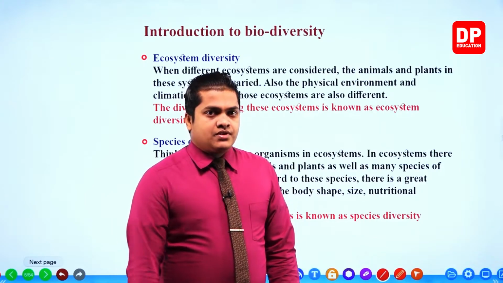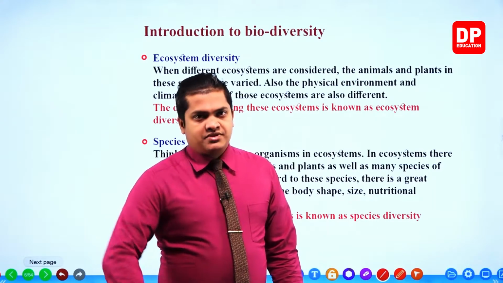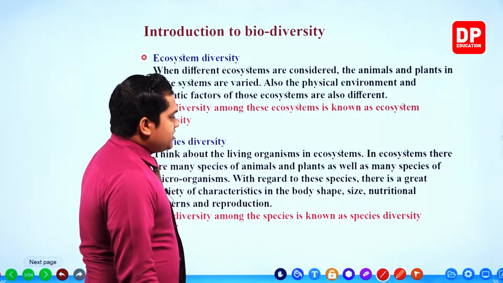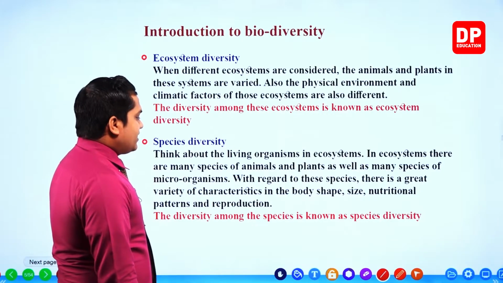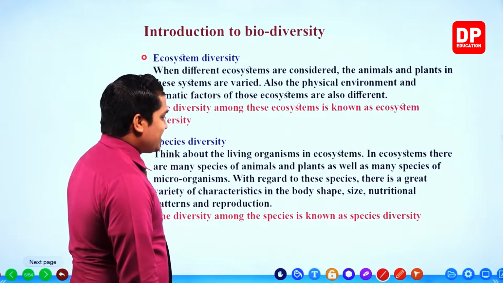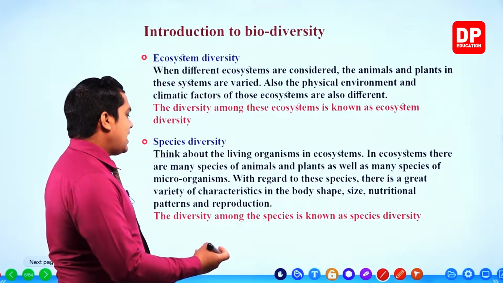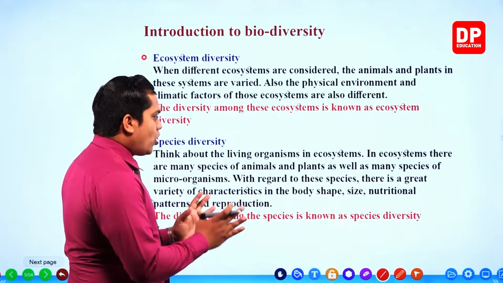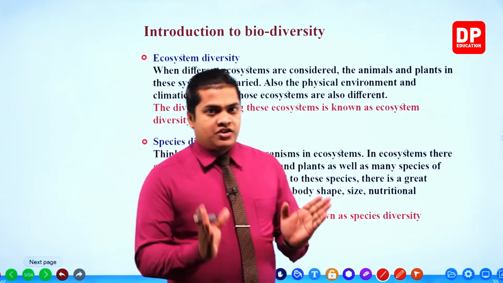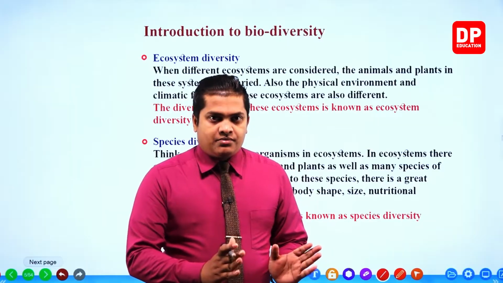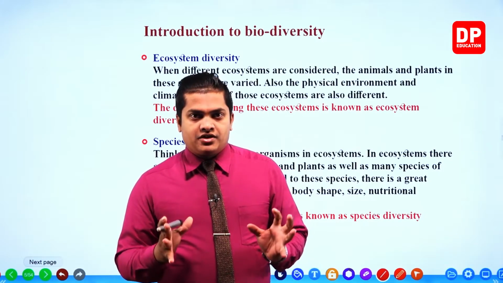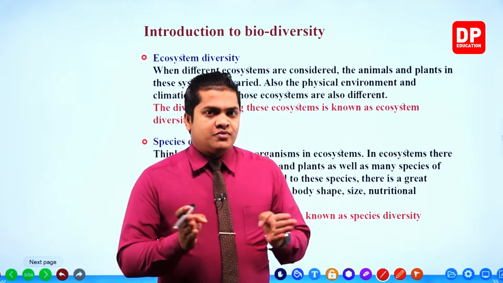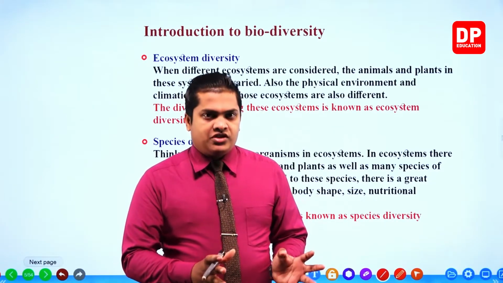So even we can observe different species of microorganisms as well, not only plants and animals, okay? With regard to these species, there is a great variety of characteristics in the body shape, size, nutritional patterns, and the reproduction. So there are different characteristics in the body shape. So when you take the body shape from one body shape to another, in the same species also these things can change, and in different species, of course it's going to change, right?